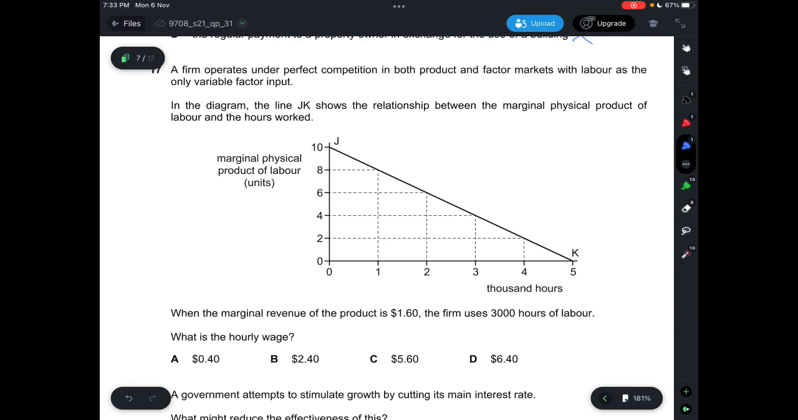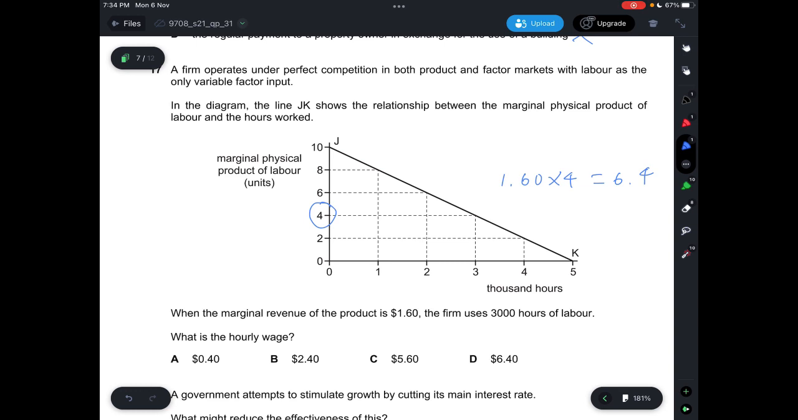For question 17, the firm operates under perfect competition in both product and factor markets with labor as the only variable factor input. In the diagram, the line JK shows the relationship between the marginal physical product of labor and the hours worked. When the marginal revenue of the product is 1.6, the firm uses 3,000 hours of labor. What is the hourly wage? If the firm uses 3,000 hours of labor, the marginal physical product would be 4 units. So you take 1.6 and multiply by 4, and your hourly wage would be $6.4.